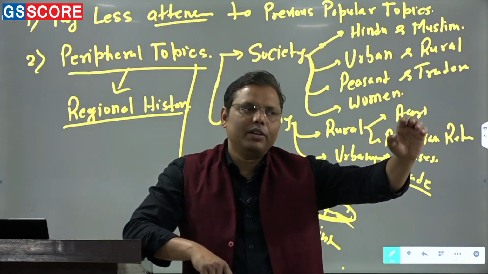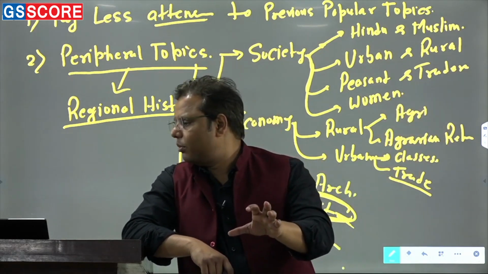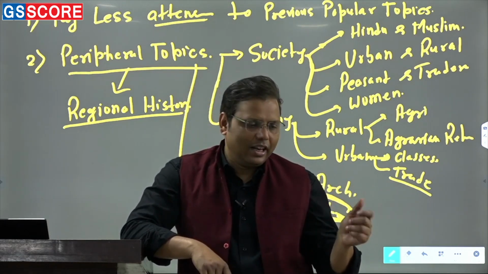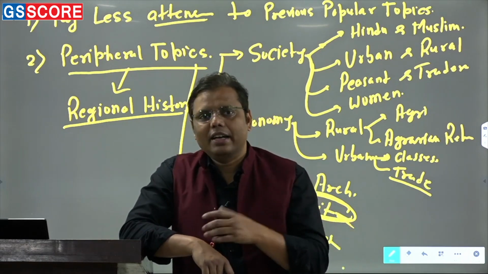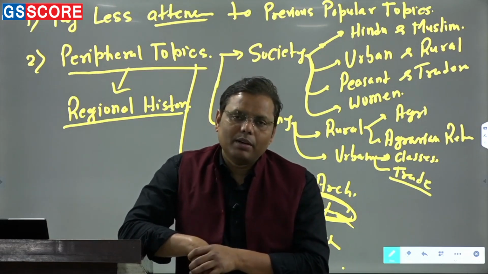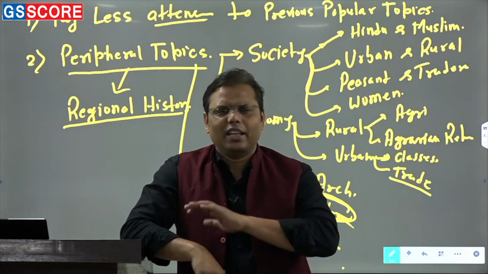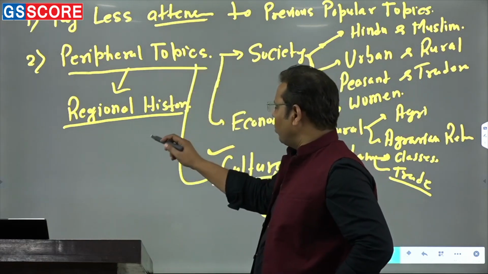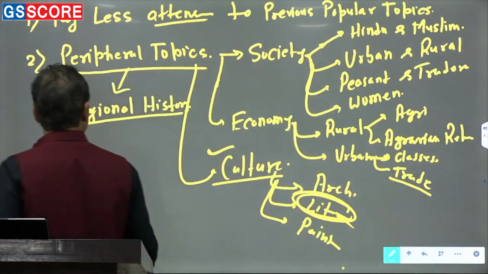Maximum focus had been given to basically the Delhi Sultanate and the Mughals. Frankly speaking, if you talk about the book of Satish Chandra, there are two volumes. One volume is primarily dealing with the Delhi Sultanate. Vijayanagar is included as just one chapter. On the other hand, if you read the second volume, the Mughals are in the center of that book. So what about the other regional powers? Kashmir is there, Malwa is there, the Sharqis are there. There are so many kingdoms. But unfortunately, the Rajput kingdoms have been ignored.